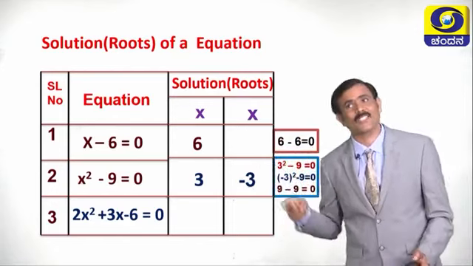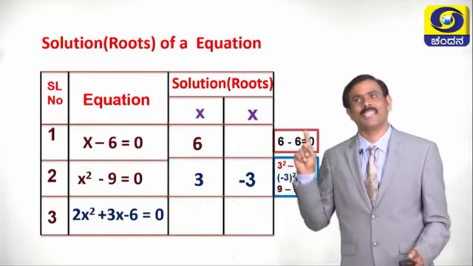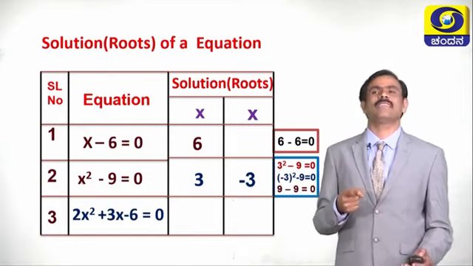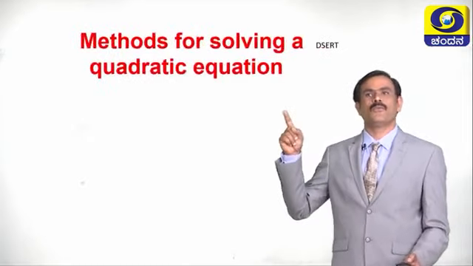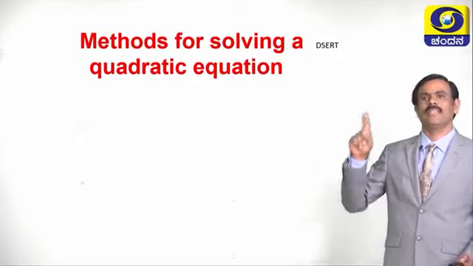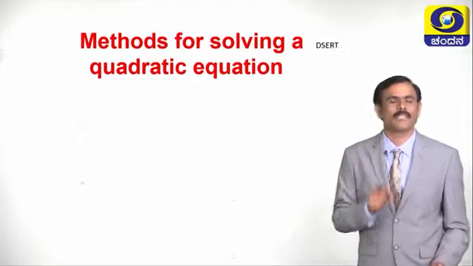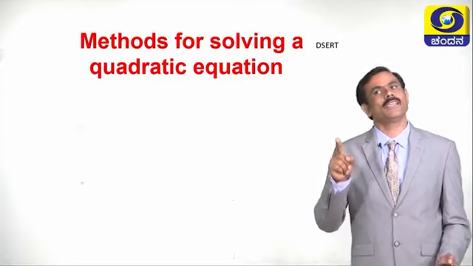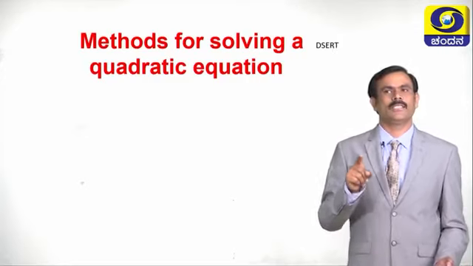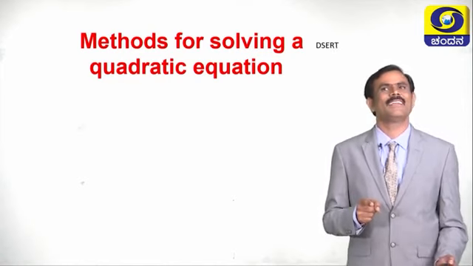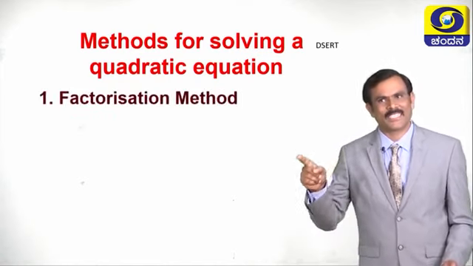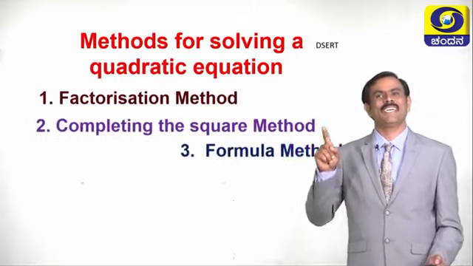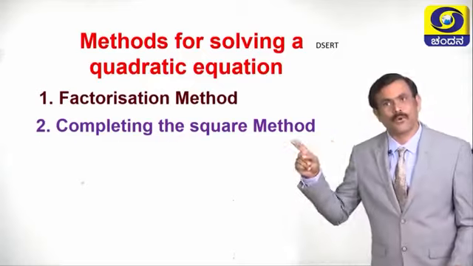Children, we can solve these types of quadratic equations by using some methods. Now, let us discuss the methods for solving a quadratic equation. Already you have learnt the methods. Children, tell me the methods. Yes, factorization method, then completing the square method, then formula method.